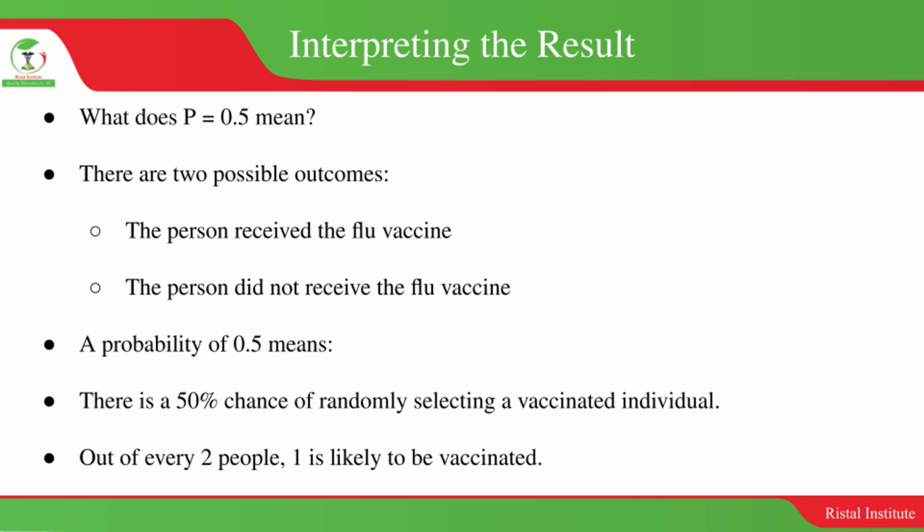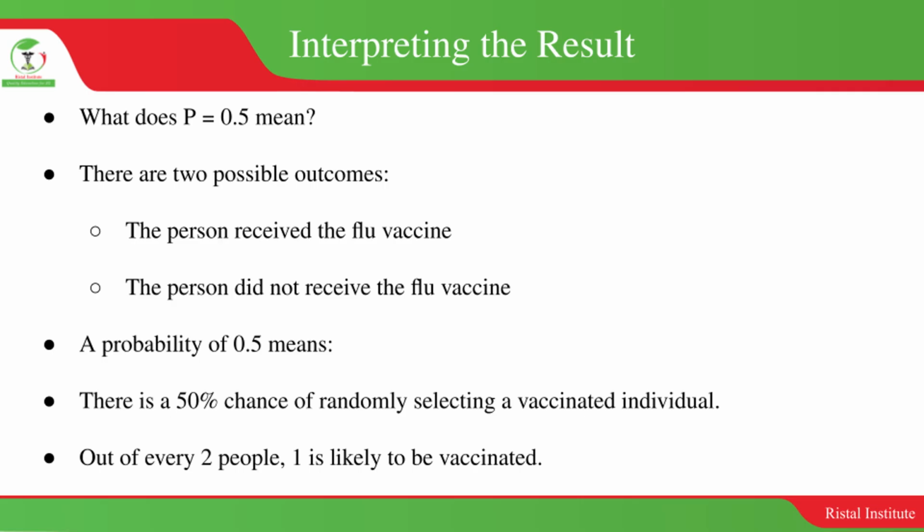It is 0.5. So in that case, if we were to sample from the definition you're seeing here, that all possible outcomes, in this case there are two possible outcomes. You will get someone who has not received a flu vaccine, or you will get a person who has received a flu vaccine.